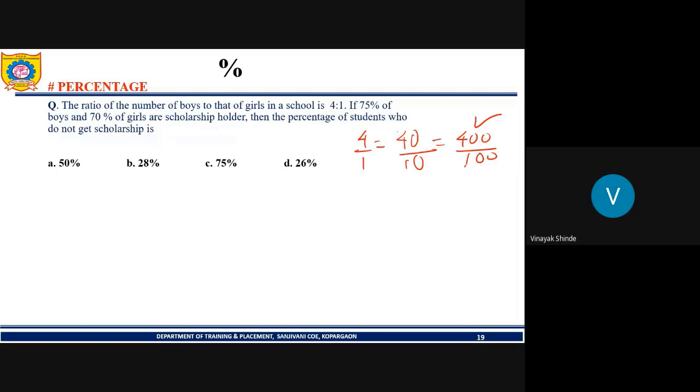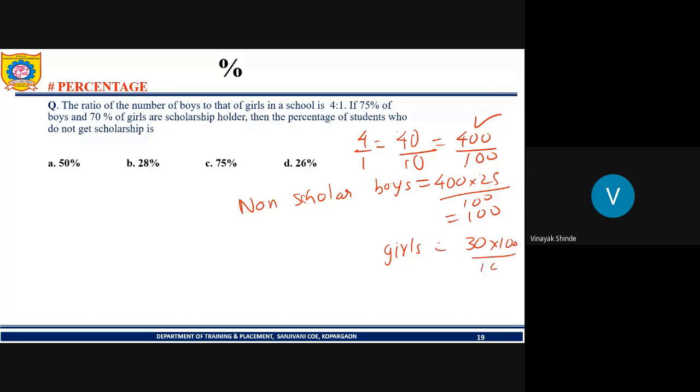So how many are the non-scholarship boys? 400 into 25%, it will be 100. Then 30% of 100, the non-scholarship girls, it will be 30.